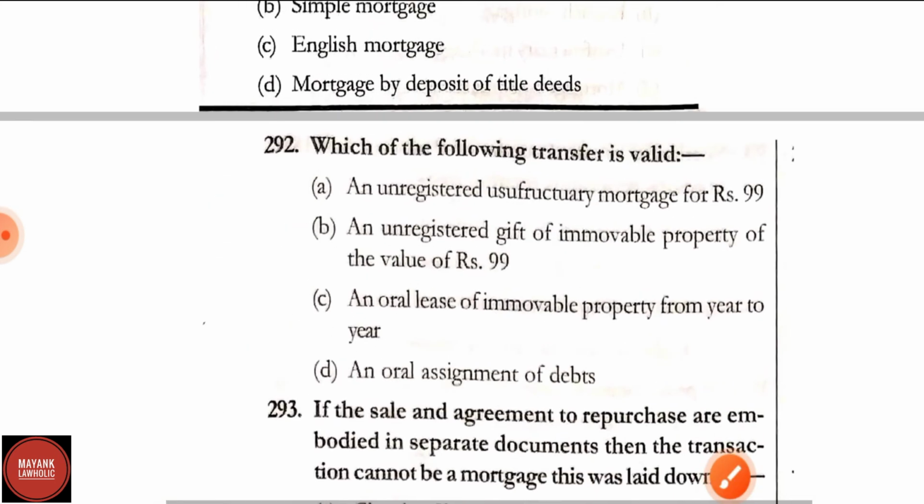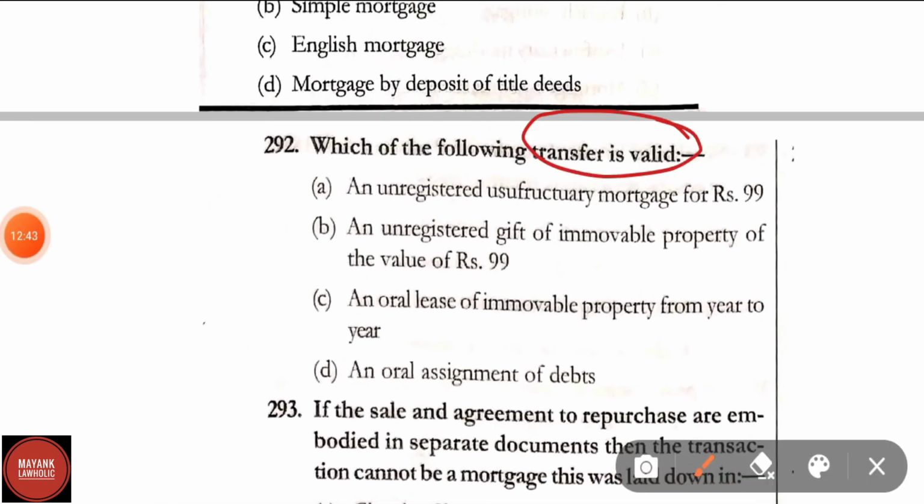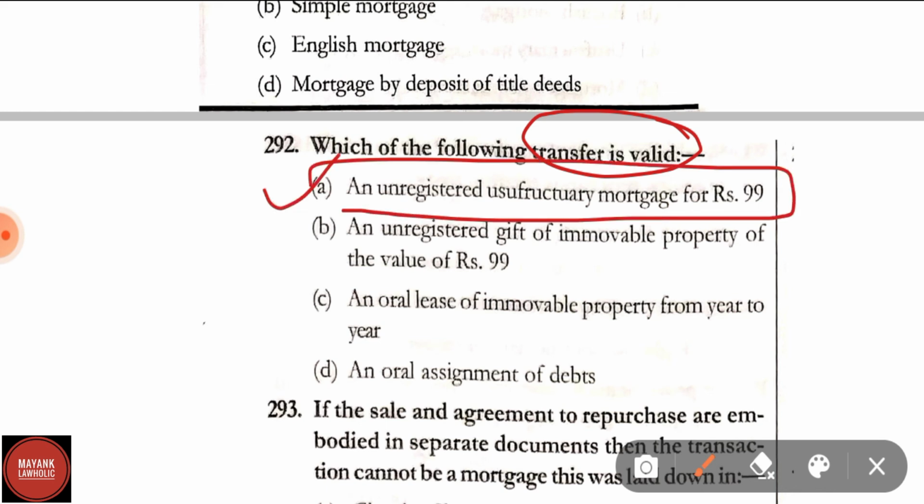Question number 292. Which of the following transfer is valid? An unregistered usufructuary mortgage for rupees 99, an unregistered gift of immovable property of the value of rupees 99, an oral lease of immovable property from year to year, and oral assignment of debt. Here correct answer is option A, an unregistered usufructuary mortgage of rupees 99. This transfer is valid.